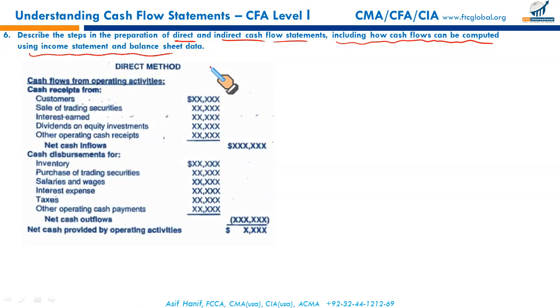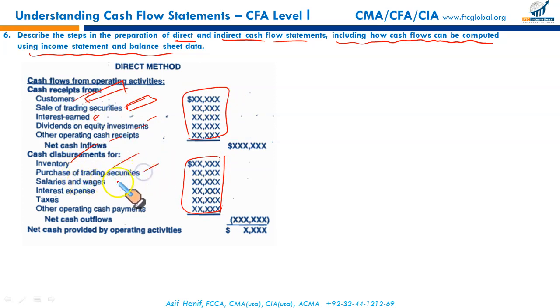This is the direct method. I told you, you will have to drill down your accounting records to see how much cash was received through the sales ledger control account, what was the amount received by disposal of trading securities. Each item will have to be identified from your accounting data, and then you will be able to determine the gross cash receipts from these areas and payments for inventory, purchase ledger control account, purchase of trading security for the period, salaries and wages paid, and interest expense, taxes, etc. All these items will have to be ascertained from the accounting records. This is the direct method. Time consuming, and that's why it's costly. It takes more time in drawing up, and that's why it's costly.